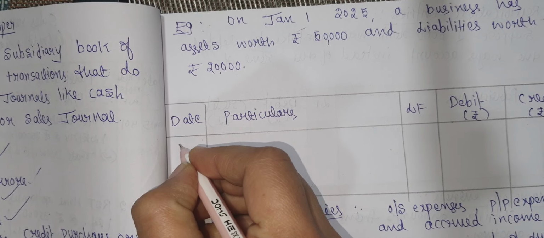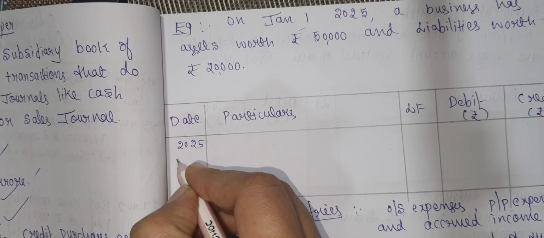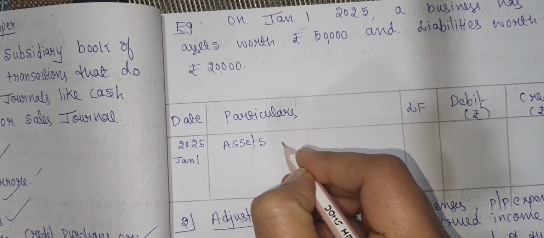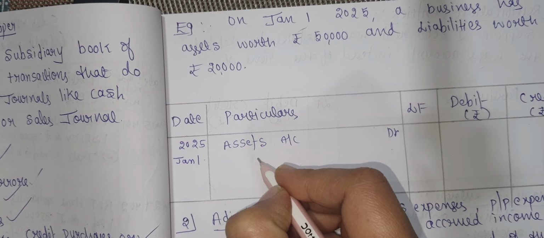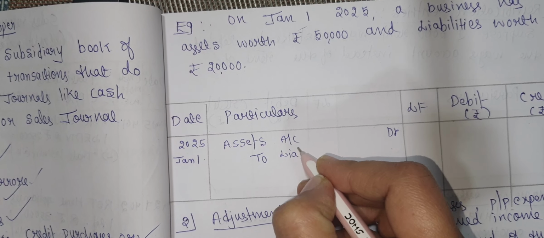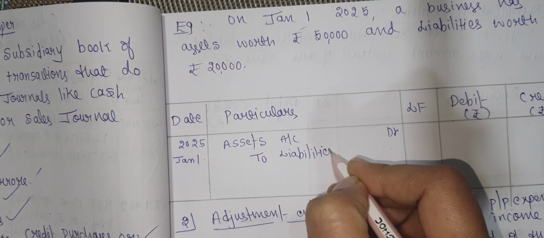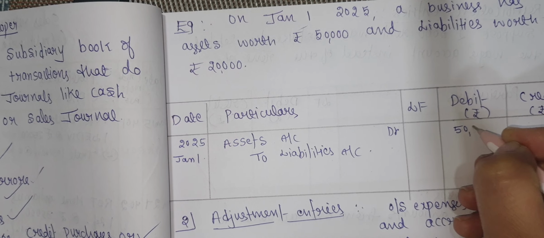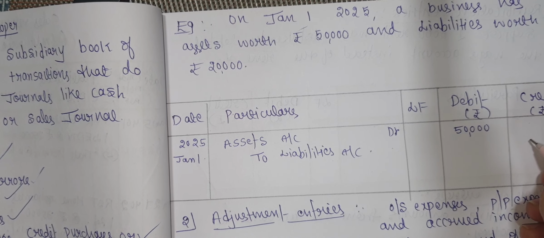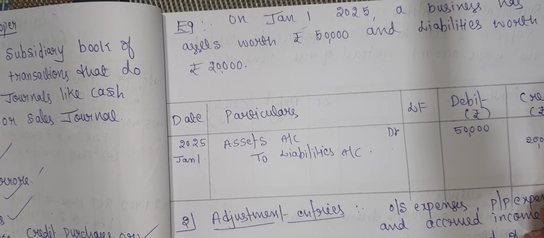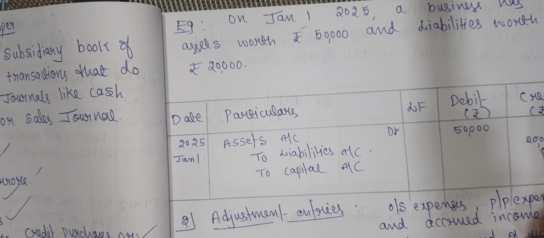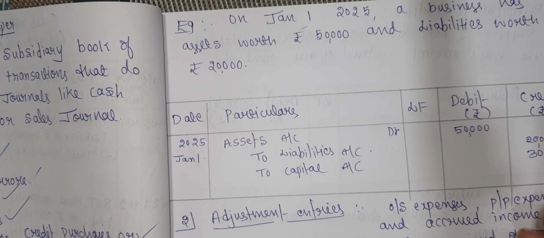Here the date is Jan 1st, 2025. Assets account debit, to liabilities account. Assets account we need to debit, that is rupees 50,000, and liabilities account we need to credit, that is rupees 20,000, and the difference goes to capital account, that is rupees 50,000 minus 20,000, that is rupees 30,000.